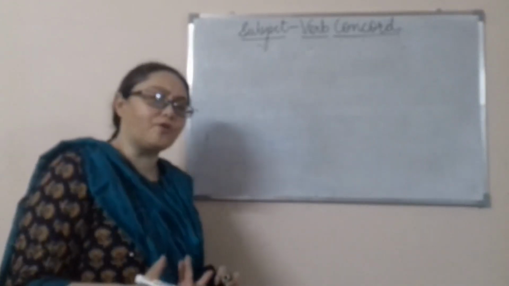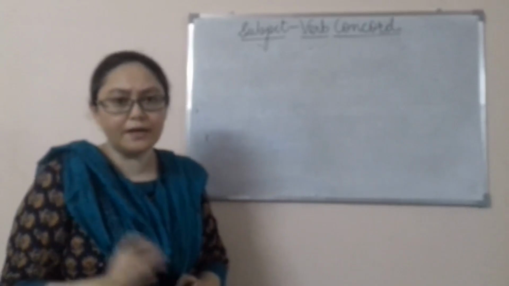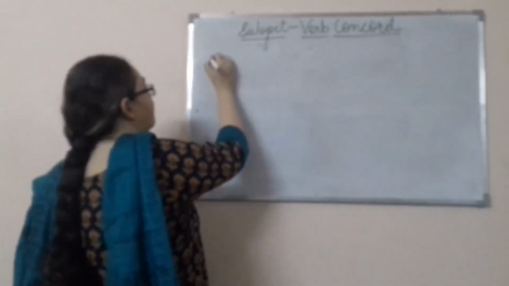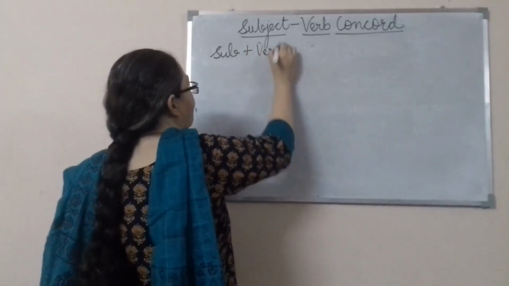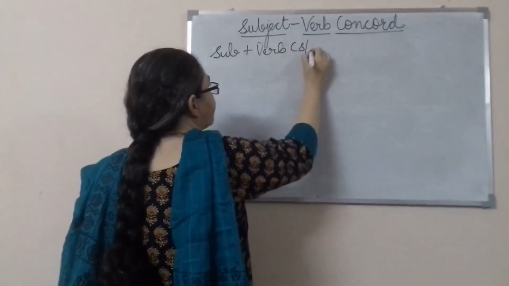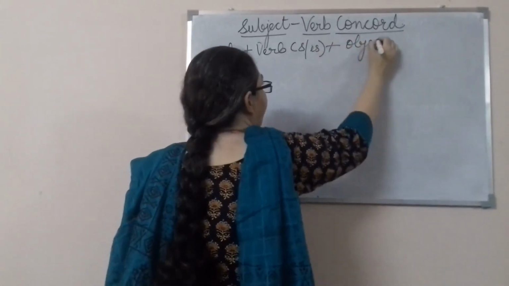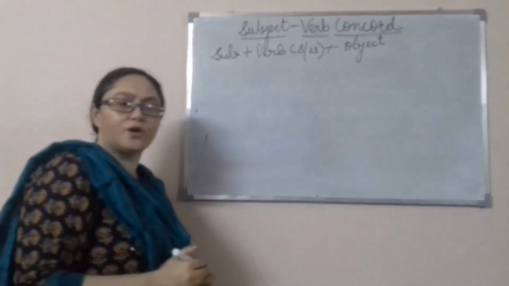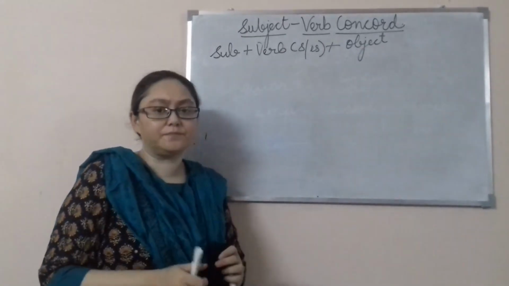Now suppose we talk about the simple present tense. In simple present tense, we have subject plus verb s or es plus the object. This is the basic rule that we use when we form an affirmative sentence.